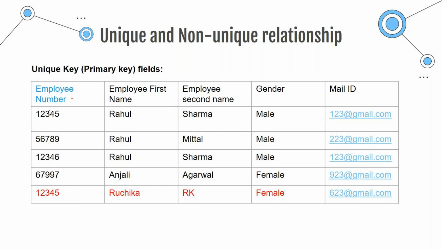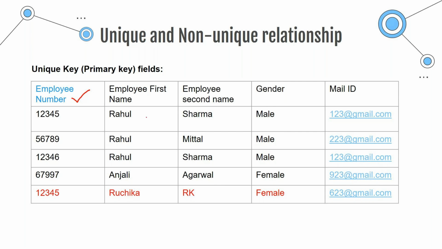Here, if you see, I made the employee number column blue, and all the remaining ones are in black. Employee number in blue means this is a key field. All the remaining ones are non-key fields. A key field is nothing but a primary key or unique key. In the whole table, this is my unique or primary key, and the remaining ones are non-unique.